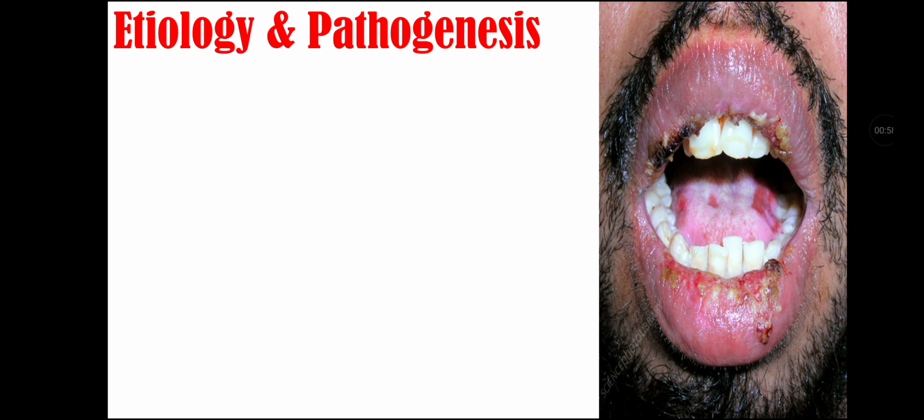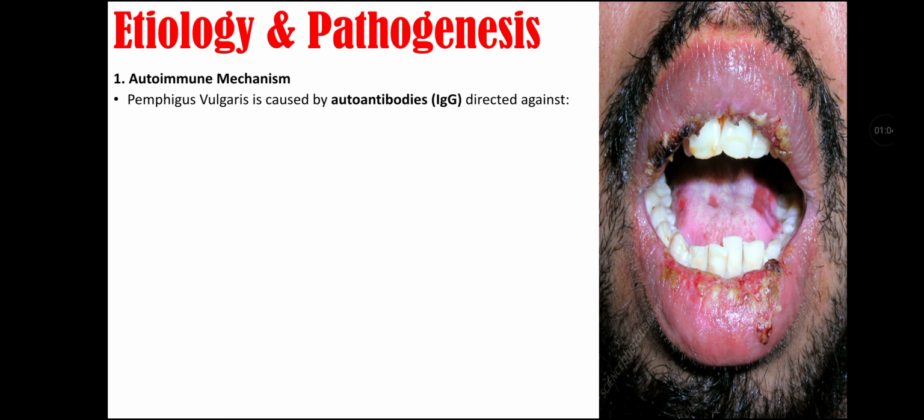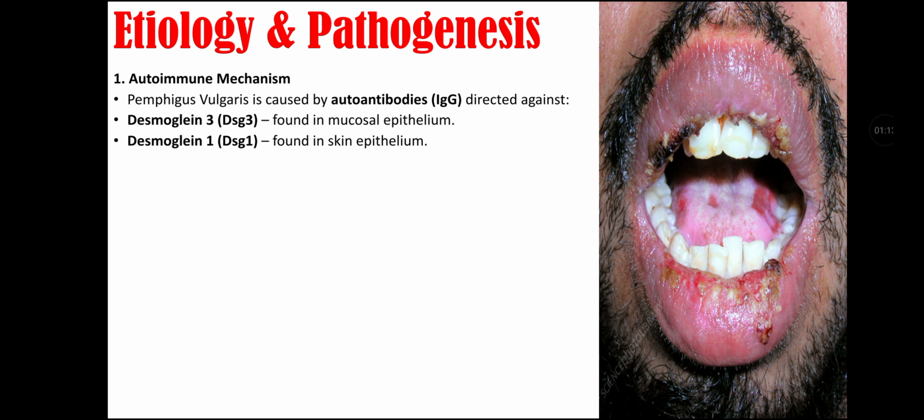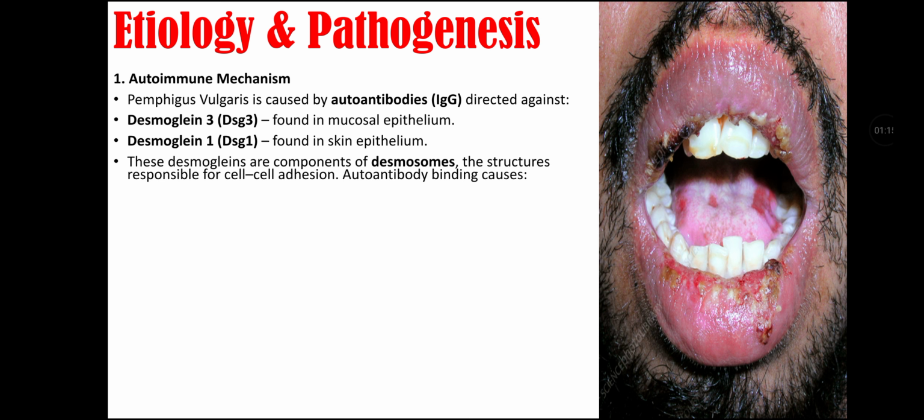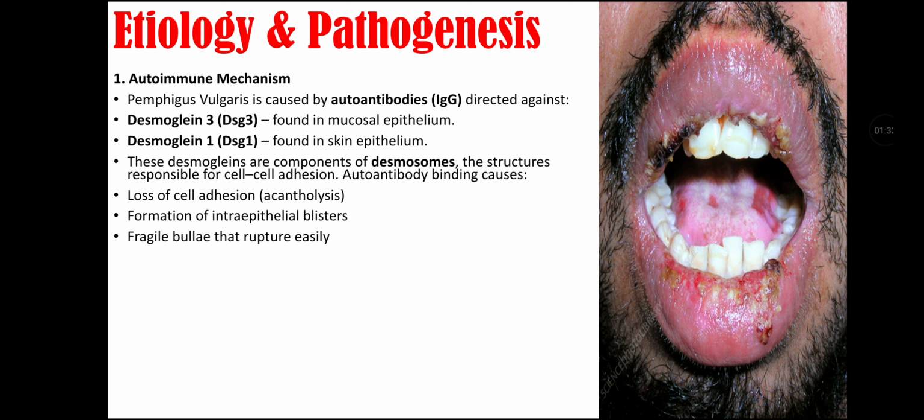Etiology and pathogenesis of Pemphigus vulgaris. First, it has an autoimmune mechanism, as Pemphigus vulgaris is caused by autoantibodies directed against desmoglein 3, which is found in mucosal epithelium, and desmoglein 1, which is found in skin epithelium. These desmogleins are components of desmosomes, the structures responsible for cell-to-cell adhesion. Autoantibody binding causes loss of cell adhesion, called acantholysis, formation of intraepithelial blisters, and fragile blisters that